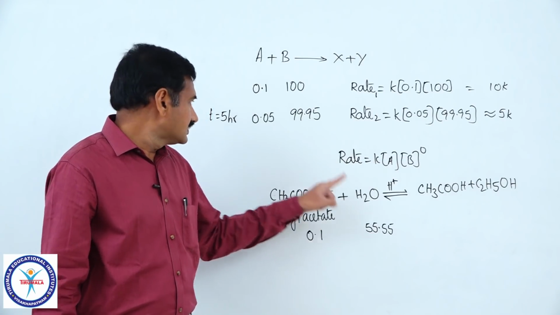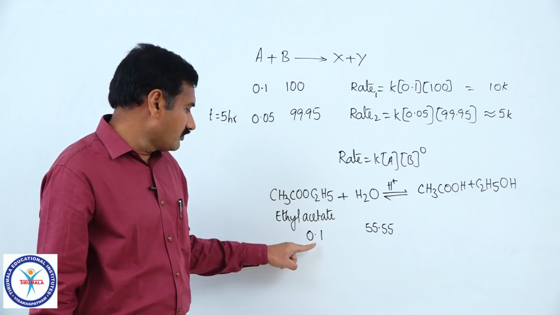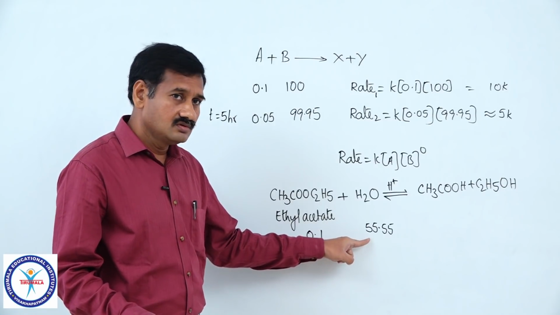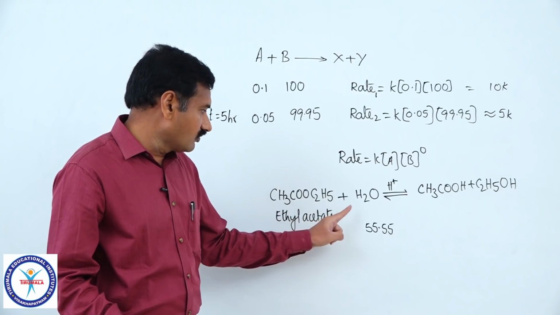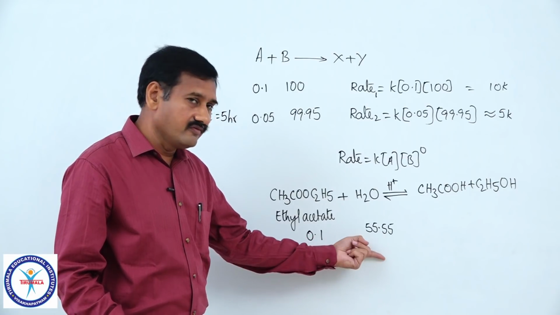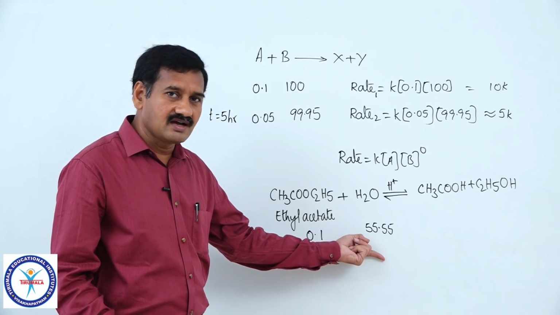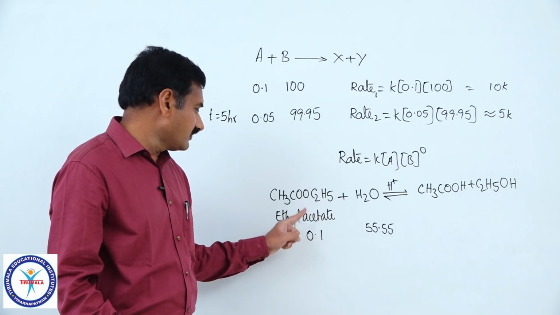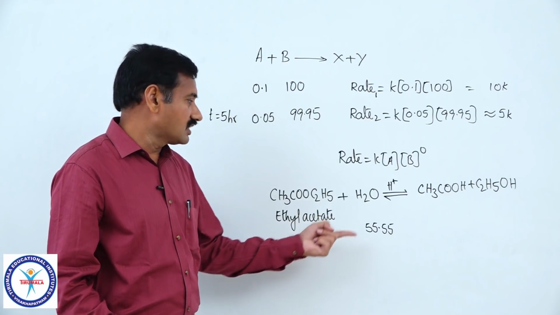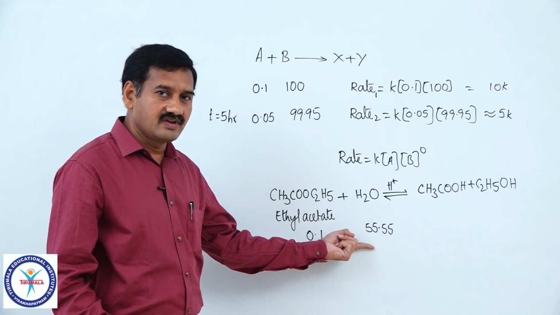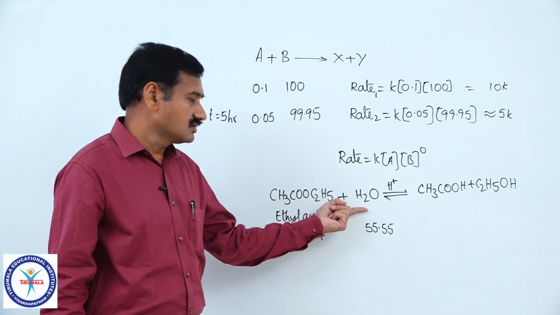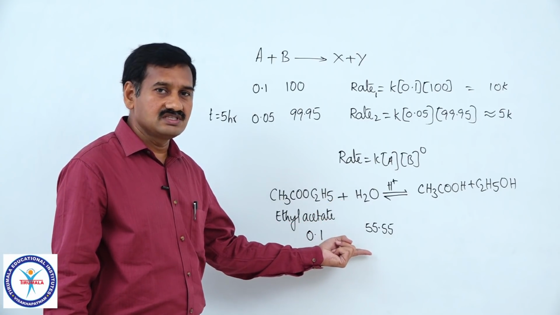Even from time to time, say after 5 hours, if this 0.1 becomes 0.05, what is the concentration of B now? Concentration of water now. 1 molecule of ester is reacting with only 1 molecule of water. Now 55.55 becomes 55.5. There is no significant decrease in concentration of B. Even though the concentration of A is reduced by 2 times, that is, ethyl acetate concentration is decreased by 2 times, the decrease in concentration of water is insignificant. Hence, there is no change in the rate of reaction with respect to water. Therefore, order with respect to water is equal to 0.